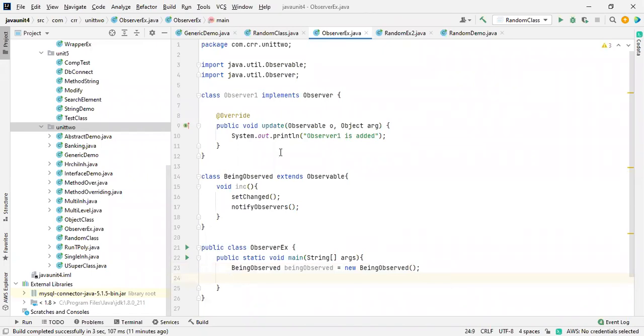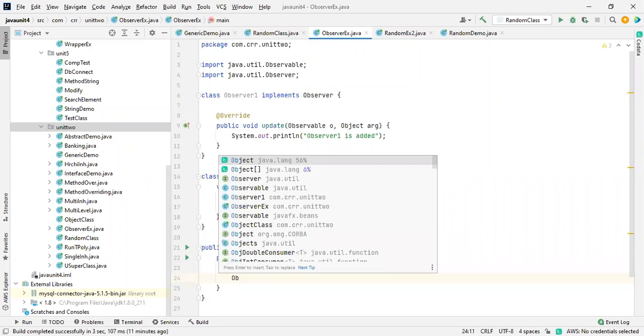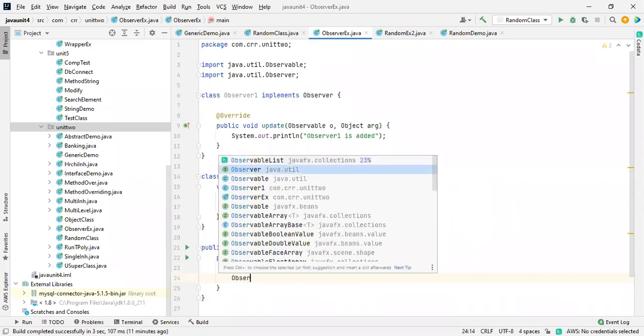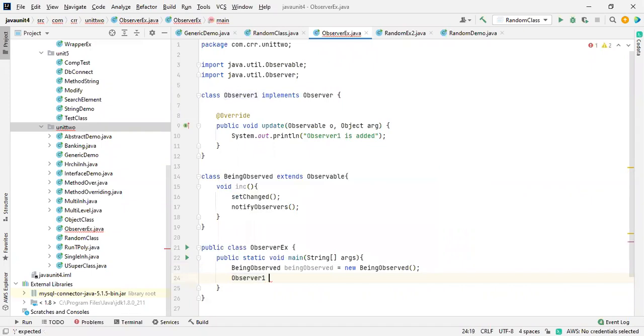Let me create an object for this one also. Observer1 is equals to new Observer1. So I want to access these two things. These are two different classes. One extends Observable and the next one implements Observer. So here two objects have been created, and then using the reference of BeingObserved, I'm going to notify the observers.